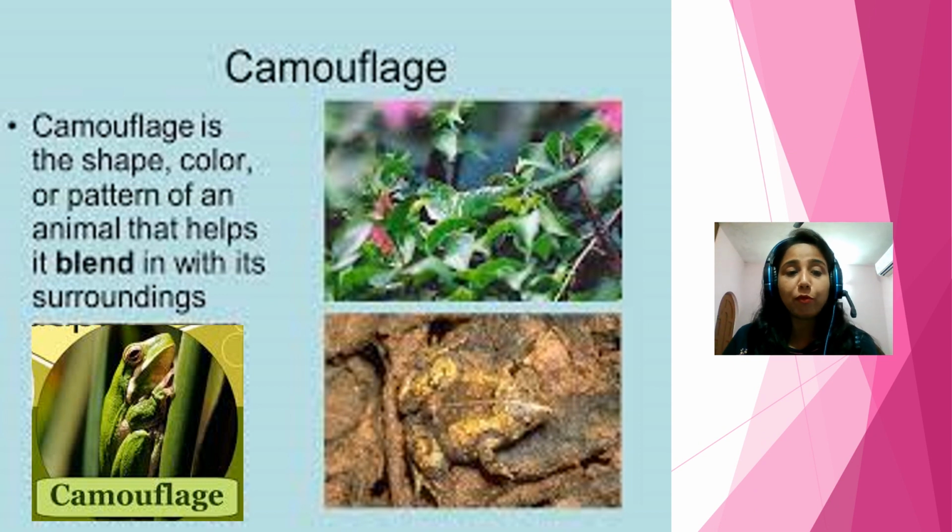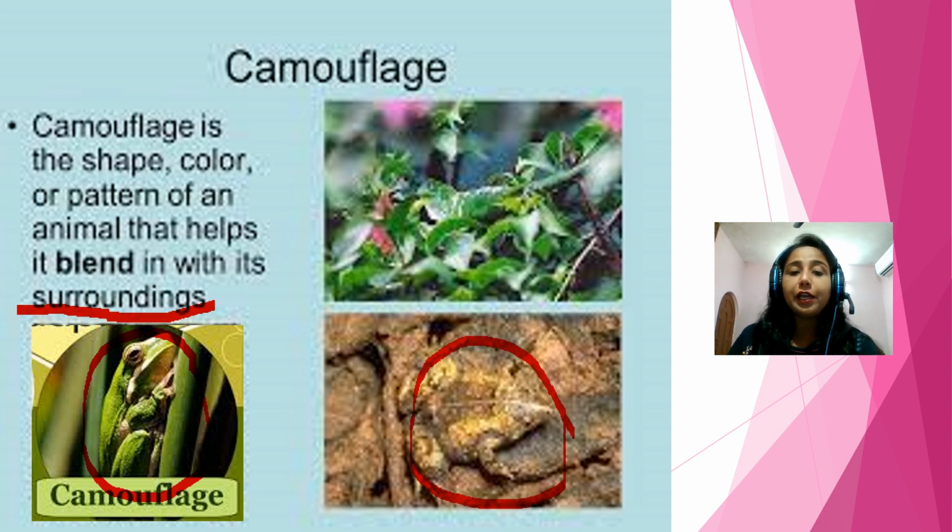Okay children, camouflage is the shape, color or pattern of an animal that helps it blend with its surroundings, right? Like you can see chameleons, they blend themselves according to their surroundings. If the surroundings are green, they turn themselves green. There are many more examples here. You can see one more animal, and here you can also find one more animal. They blend themselves into their surroundings, so they save themselves from their hunters, right? Now this is the meaning of camouflage.